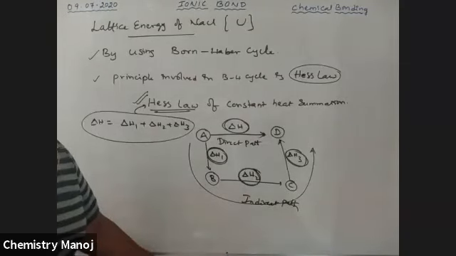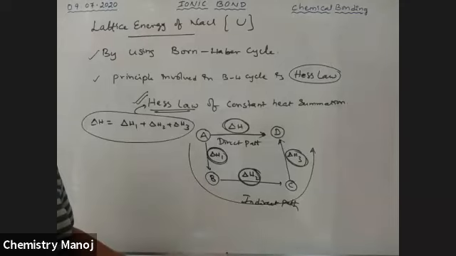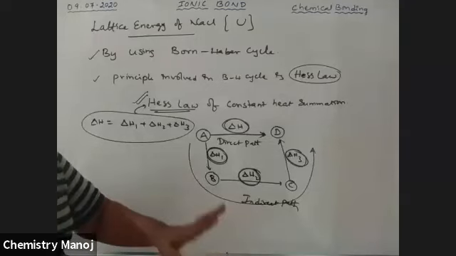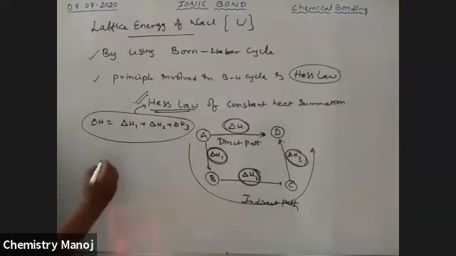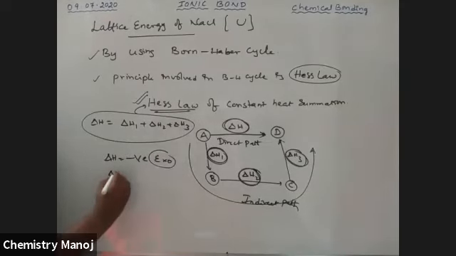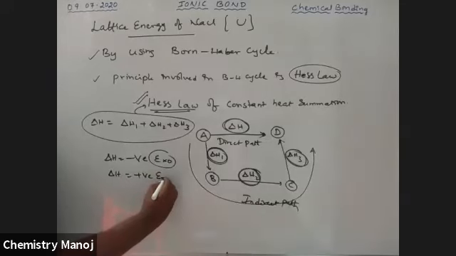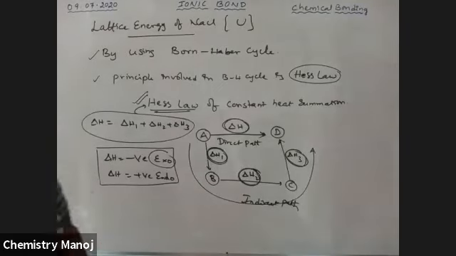Delta means the change. Yes, change: final value minus initial value. That is explained in the thermodynamics topic, not here. Here we just take delta as a change. H means enthalpy, so delta H is the change in enthalpy. If delta H is negative, that is an exothermic process. If delta H is positive, that is an endothermic process. So these are the important conclusions.